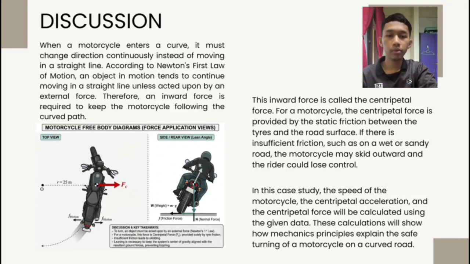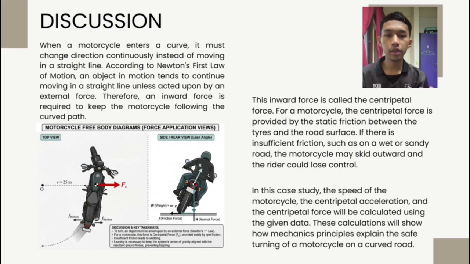Discussion. When a motorcycle enters a curve, it must change direction continuously instead of moving in a straight line. According to Newton's first law of motion, an object in motion tends to continue moving in a straight line unless acted upon by an external force. Therefore, an inward force is required to keep the motorcycle following the curved path. This inward force is called the centripetal force. For a motorcycle, the centripetal force is provided by the static friction between the tires and the road surface.